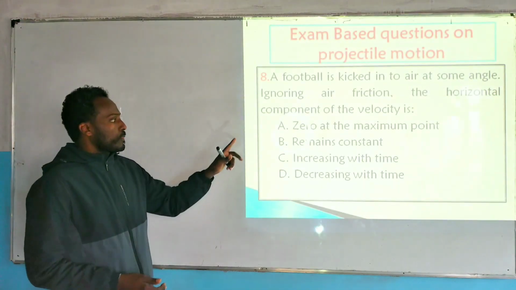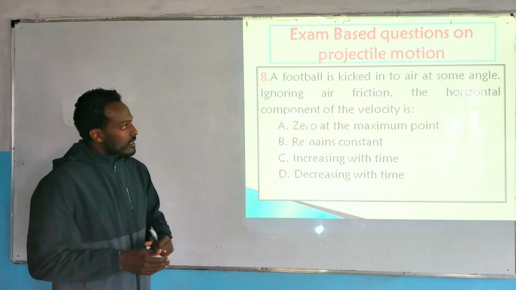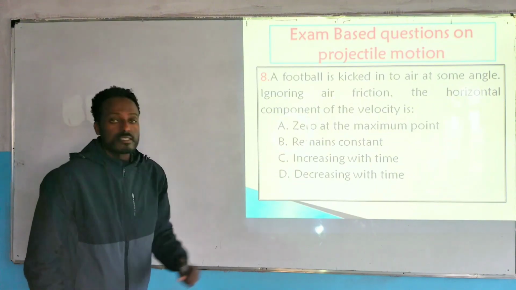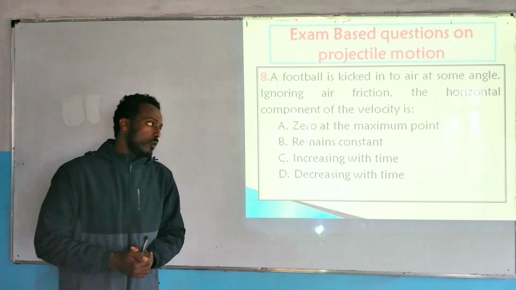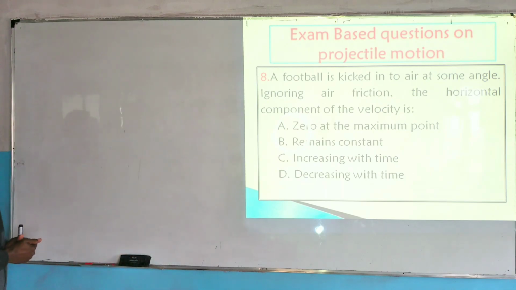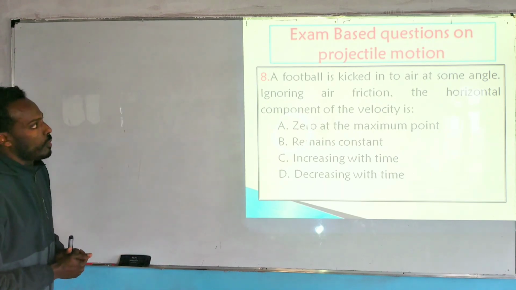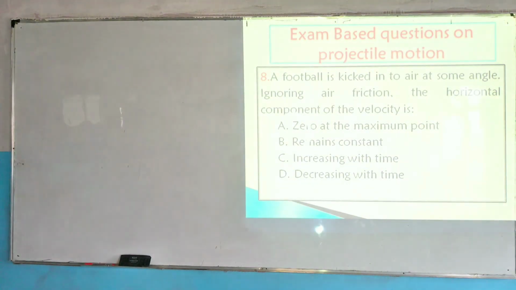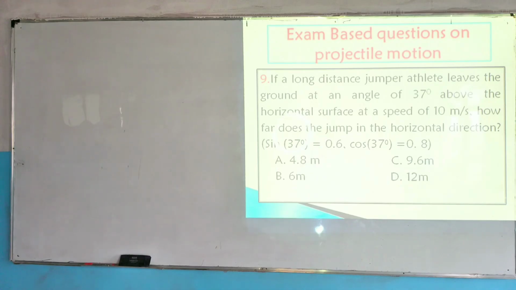Choice B says remains constant, which describes horizontal velocity. So this is all about question number 8, and our answer is B.